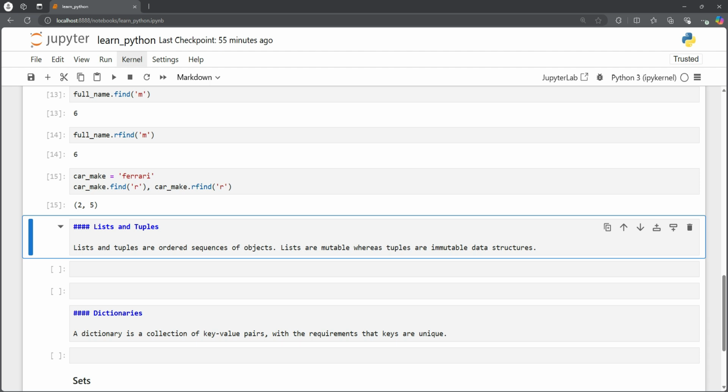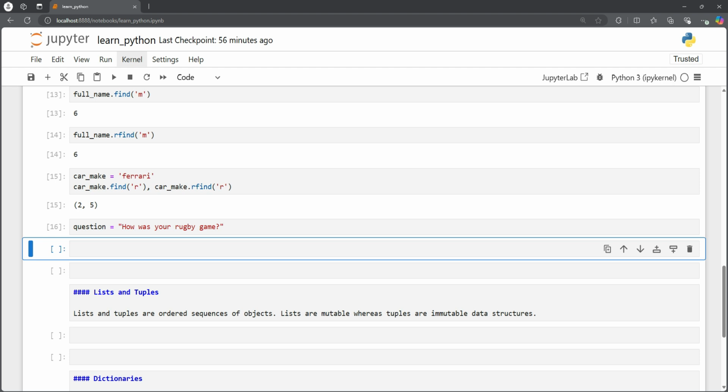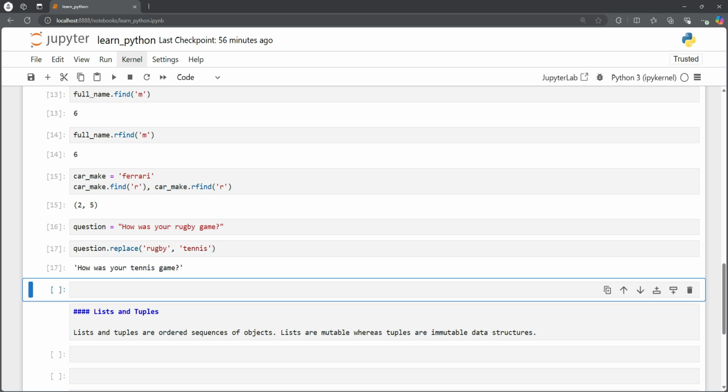Okay, so now if we, for example, have a string, question, how was your rugby game? Okay, so now we want to see, okay, how was your rugby game? We could quickly change it, rugby, to maybe some other, tennis. So we could do that. Quick question dot replace, and we want to replace rugby with tennis. And how was your tennis game now?